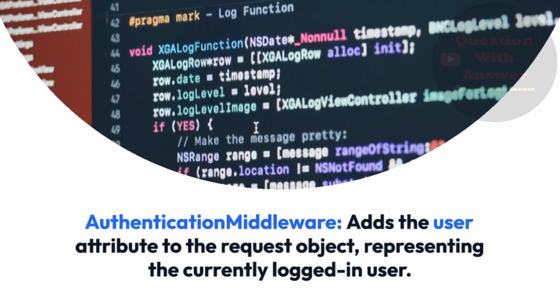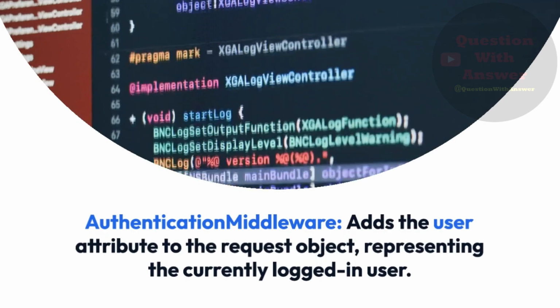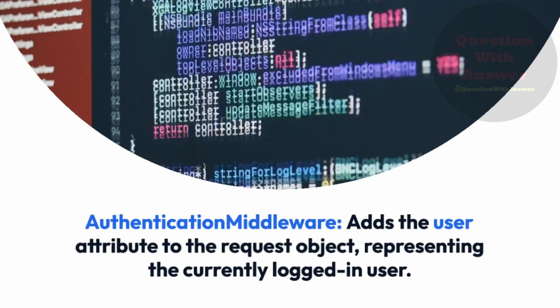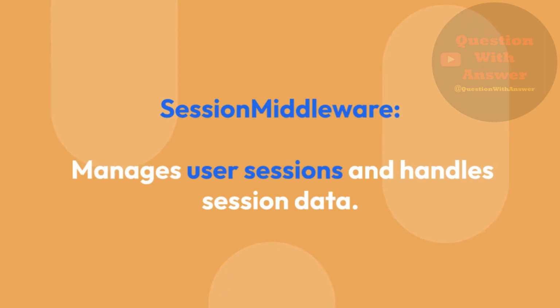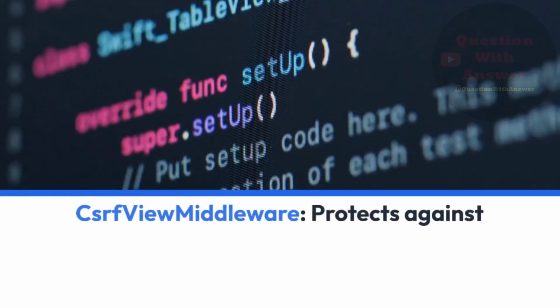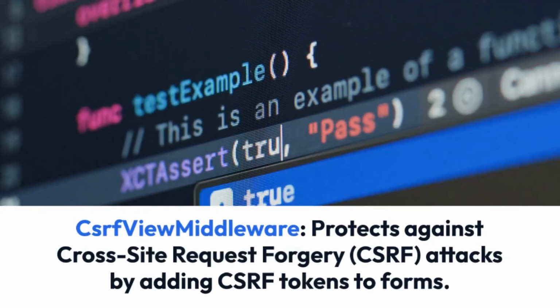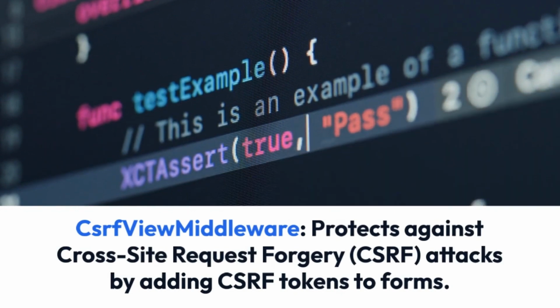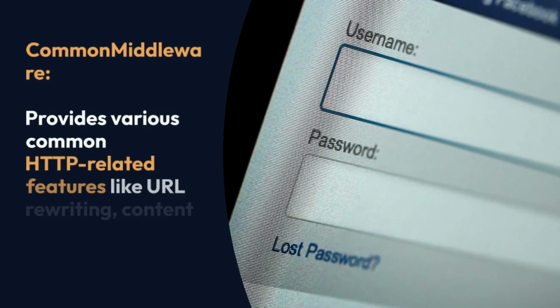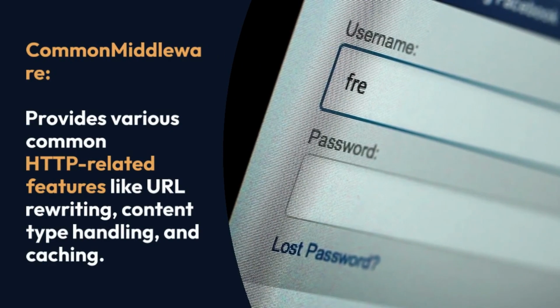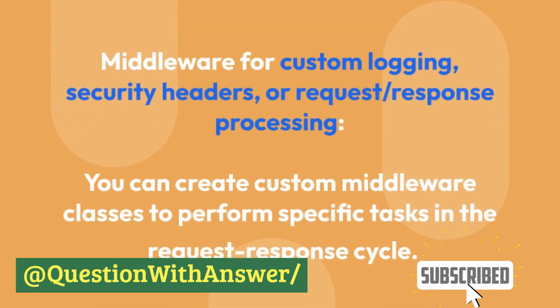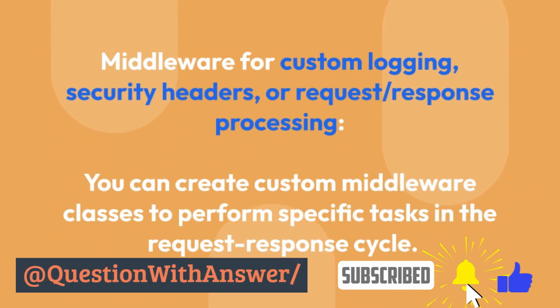AuthenticationMiddleware adds the user attribute to the request object, representing the currently logged-in user. SessionMiddleware manages user sessions and handles session data. CsrfViewMiddleware protects against cross-site request forgery, or CSRF, attacks by adding CSRF tokens to forms. CommonMiddleware provides various common HTTP-related features like URL rewriting, content type handling, and caching. Middleware for custom logging, security headers, or request-response processing.